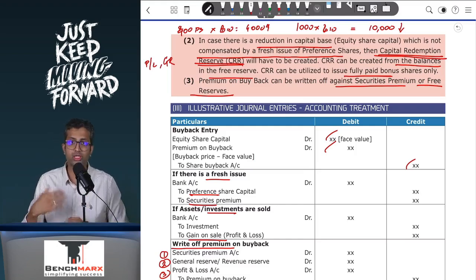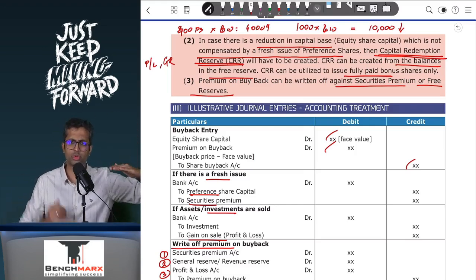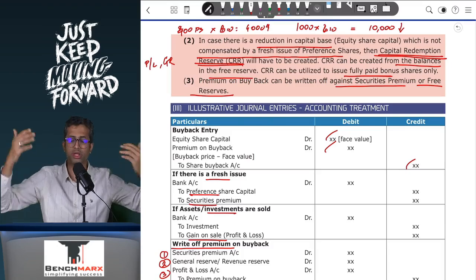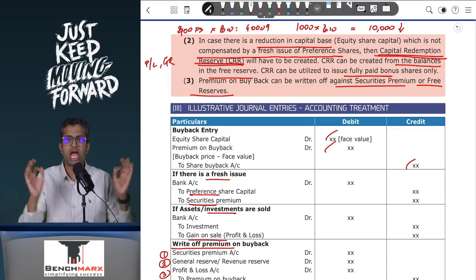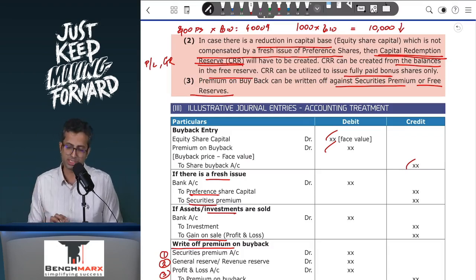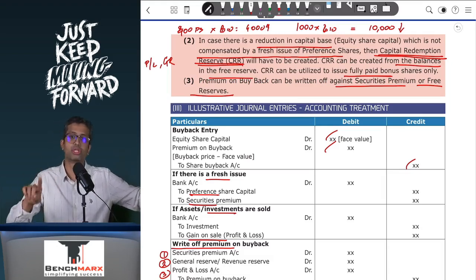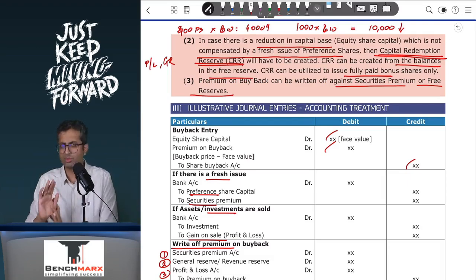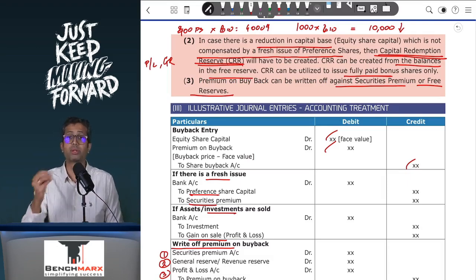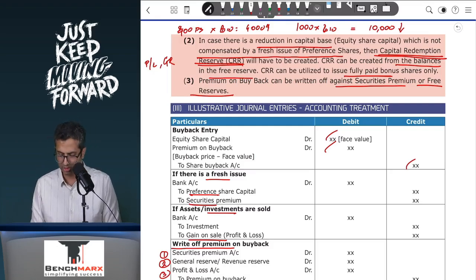No. Issuing debentures is not reinstating your capital base. Issuing preference shares is reinstating your capital base. Something had gone down due to buyback, then it increased because you issued preference shares. That is not the case with debentures. As a result, if you are issuing debentures, that is not going to be looked at while calculating CRR. You will only take the face value of the shares redeemed or bought back minus the face value of new shares issued. Face value of new debentures issued is irrelevant for the purpose of determining the amount to be transferred to the CRR. That is one thing that you have to be careful about.